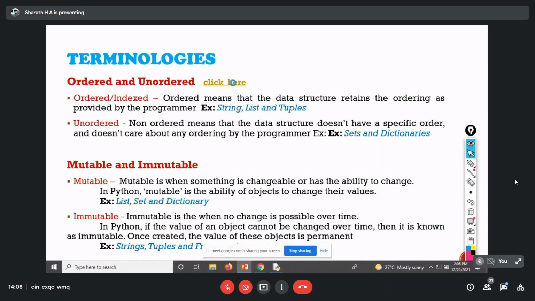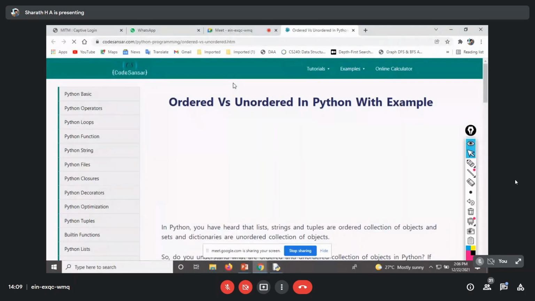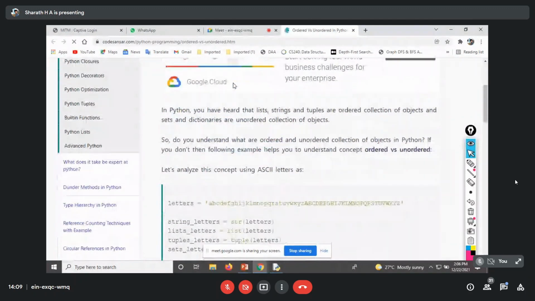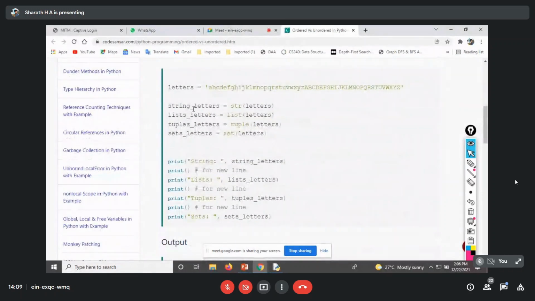Just a moment, I'll show you the difference between ordered and unordered. Ordered means index: each and every element within it is associated with an index. That means whichever order the programmer has assigned, it will maintain the same order. As I mentioned, strings, lists, and tuples are ordered, whereas a set is an unordered sequence. Here you can see the letters.